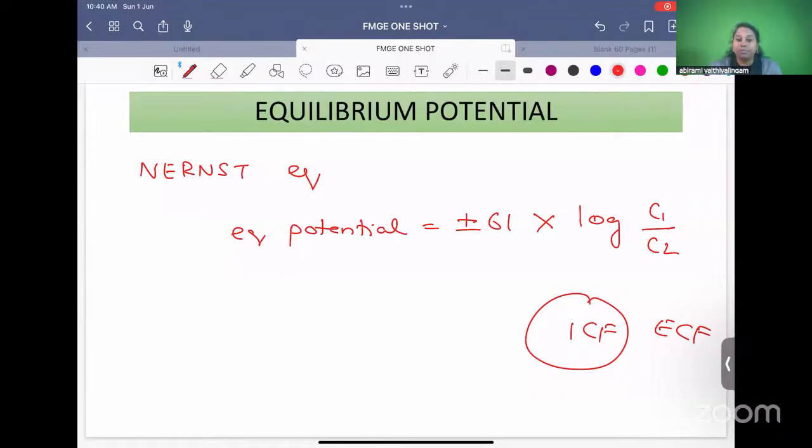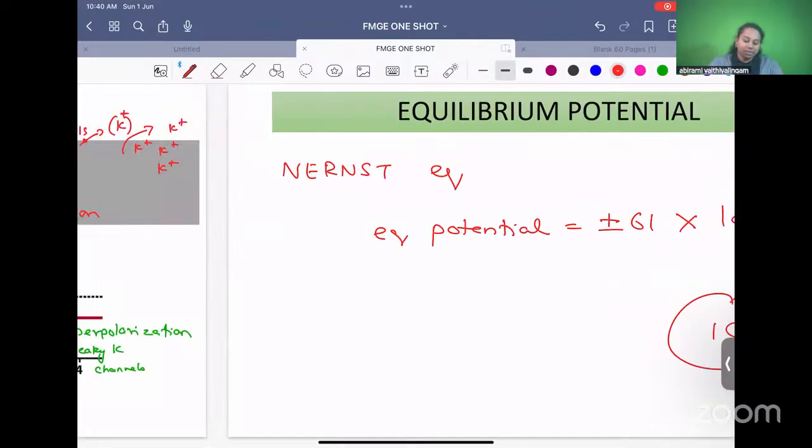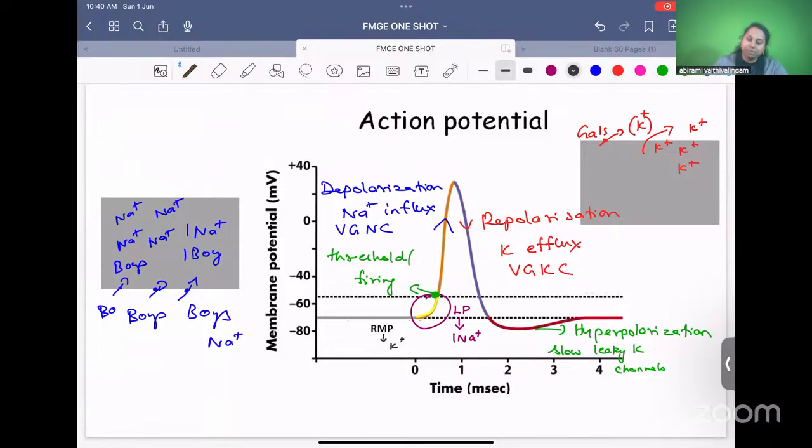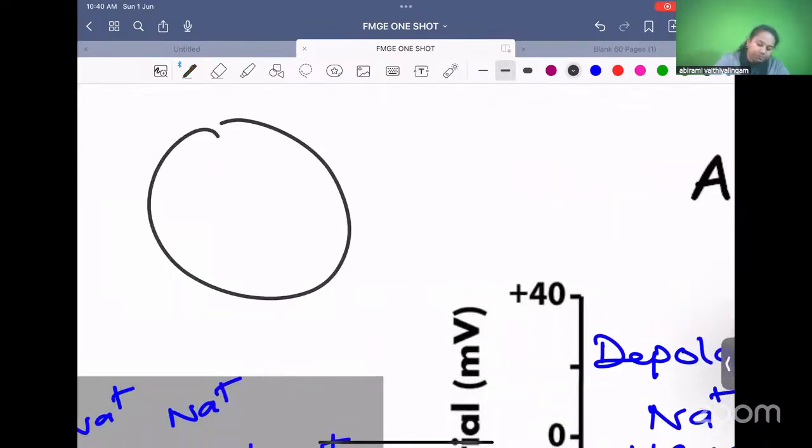At the end of repolarization, the nerve is hyperpolarized. Yes. How does the membrane return back to RMP? We have the sodium potassium ATPase pump. What is the function of the sodium potassium ATPase pump?